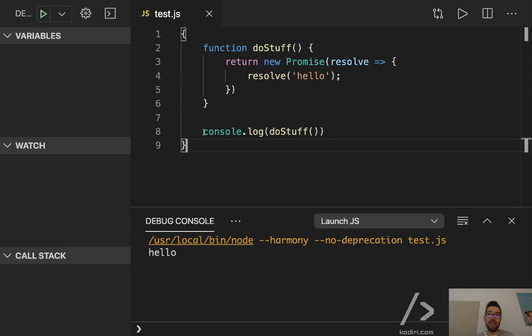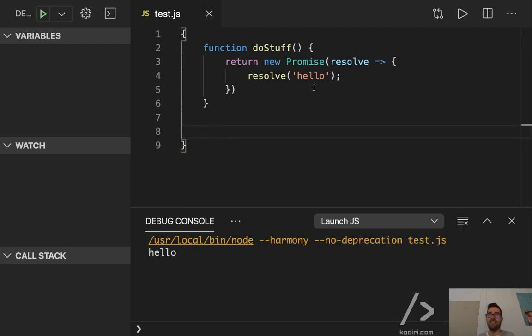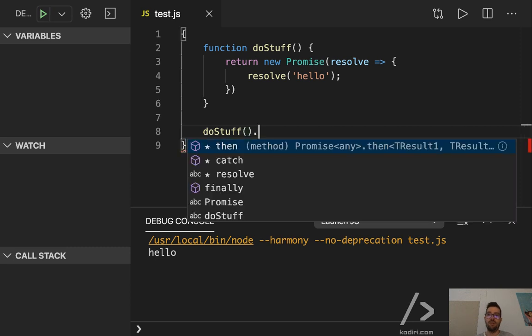So how can we now display that message here? We call do stuff. Correct, do stuff, and what else? Dot. No dot.